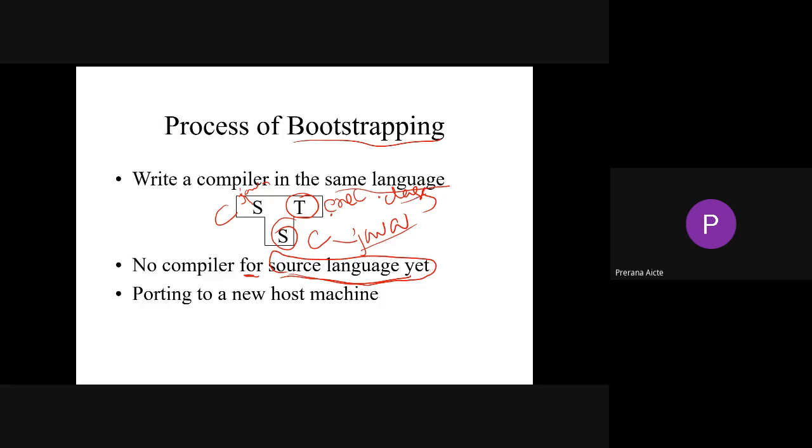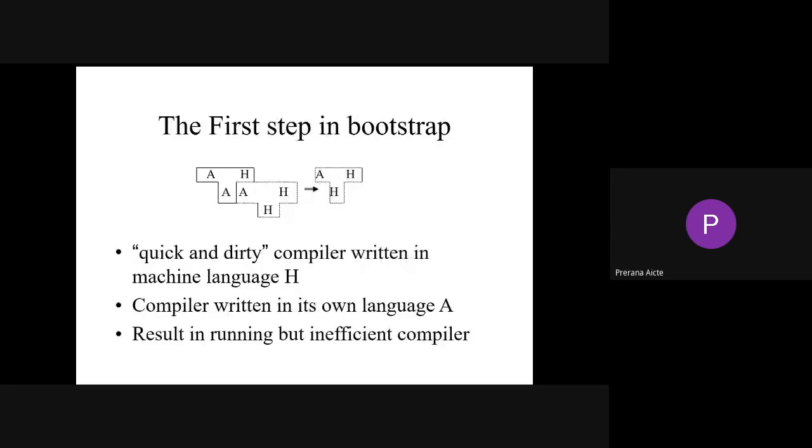So porting to a new host machine. So we are able to move a compiler from one machine to another machine. See here, bootstrapping: a quick and dirty compiler written in machine language H. So a compiler written in its own language A, right? The result is running but inefficient with this compiler. So finally we'll get it like this, right?